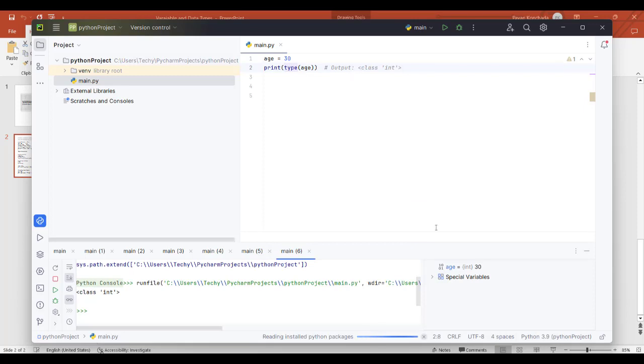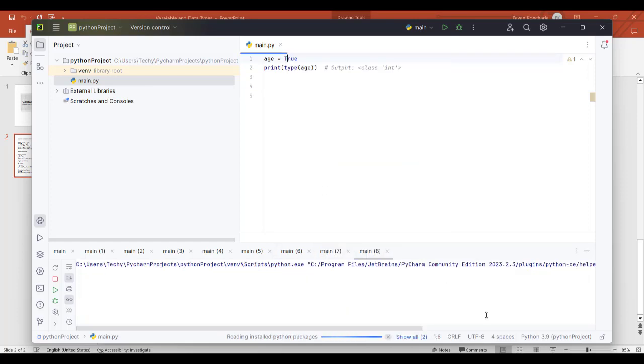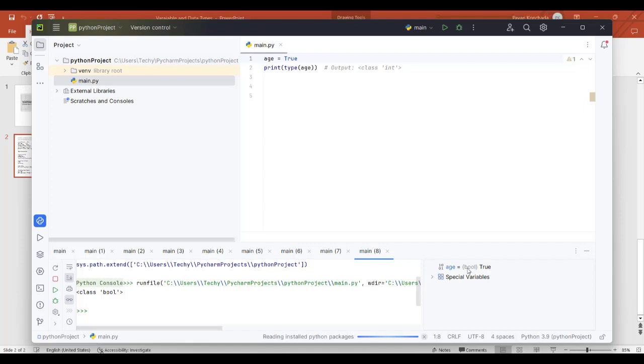Now this is int. It is clearly shown that age is of type int. So instead of 30, if you give it as 5.2, then automatically you get it as a float. Now instead of 5.2, if you give it as True, it is a boolean. So now you got the boolean. Hope you understood the variable types and its coercion, or explicit conversion, and how you can convert those variables in this video. Okay, thank you.